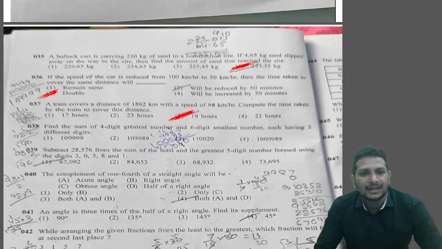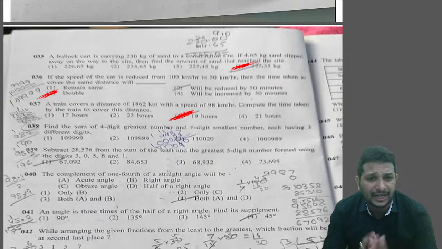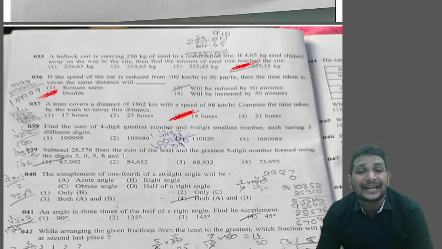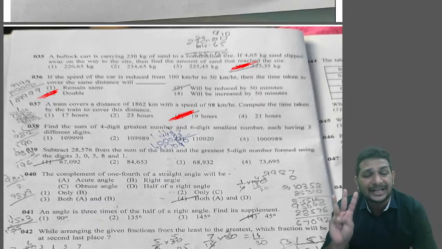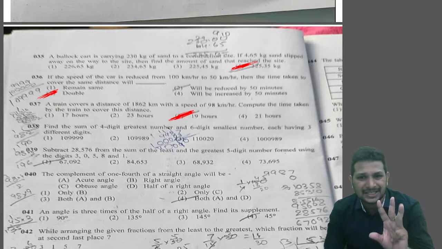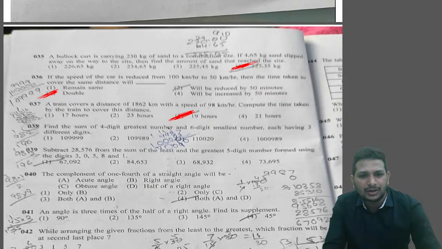Okay. Next, question number 38. We are discussing set J. Don't worry. Find the sum of the 4-digit greatest number and 6-digit smallest number, each having 3 different digits. Everyone might have understood that last sentence. Each having 3 different digits means that in that particular number I can use only 3 different digits. I need to use 3 different digits. I can't use only 1 digit. I need to use at least 3 different digits. So sum of 4-digit.